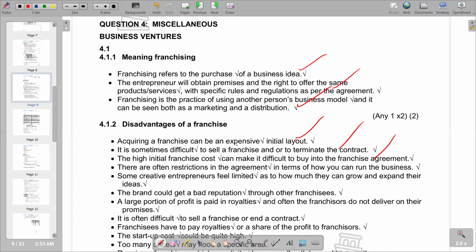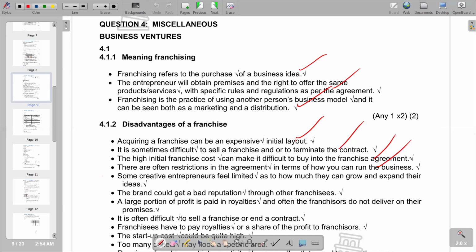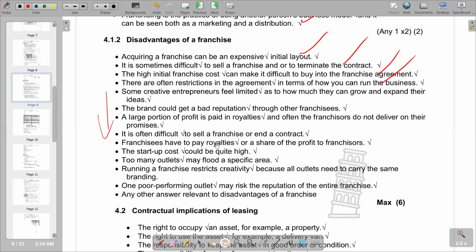So the high initial cost is associated with the franchise, and there are often restrictions in the agreement in terms of how you can run the business. So those are some of the disadvantages that we have. So going back to our question, we'd see that we've got three disadvantages that are required, and obviously we have other disadvantages that can also be correct, that we can also try to go through. So this is what we have.